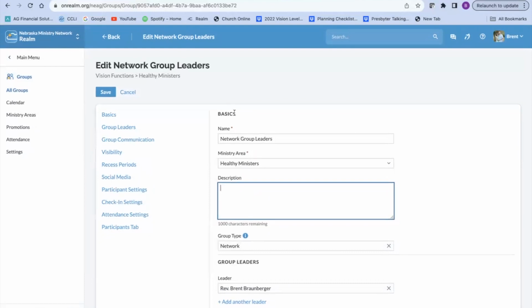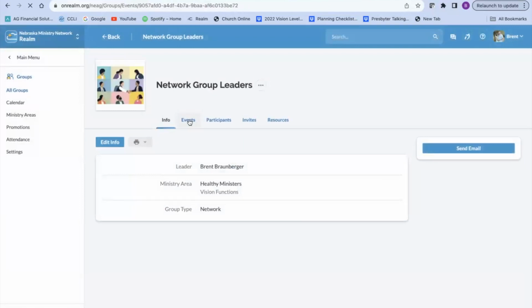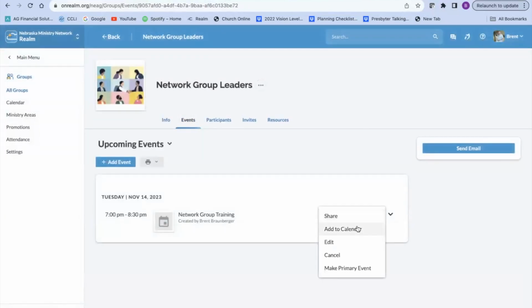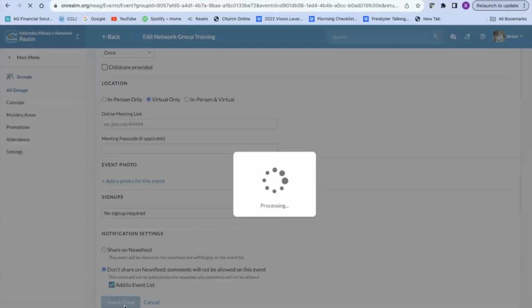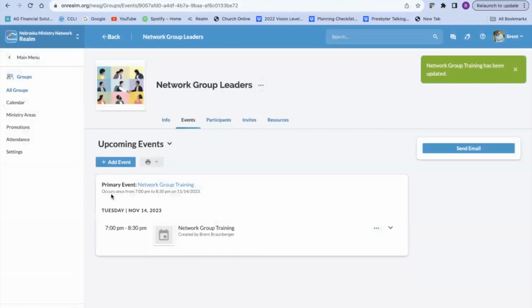The only thing you cannot change is the basics. So if it says meets once Thursday at 2 p.m., the only way you can change that is by going into your events and editing that. And so if you have, make this the group's primary event, so I'll do that. It's going to change it. So notice now it says occurs once from 7 p.m. to 8:30 there. So if you have multiple things throughout the year, you can select the primary event in that event, make it the primary event for your next upcoming meeting.